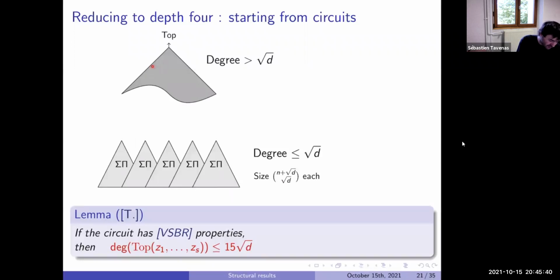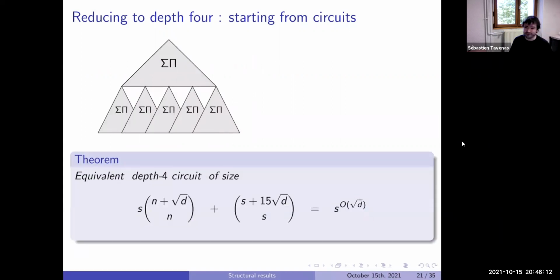And so there was one result that if you look at this thing, also the degree of this new circuit, so this new circuit corresponds to one polynomial, and the degree also is small when we start with the circuit we get by VSBR. We know the circuit was balanced in the fact that every multiplication gate, the degree decreased by at least 2. And this implies that, in fact, this circuit also has a small degree, we can expand everything. And so we can get a circuit now of size A to the square root of D. So beating the immediate bound by the iterative matrix multiplication.